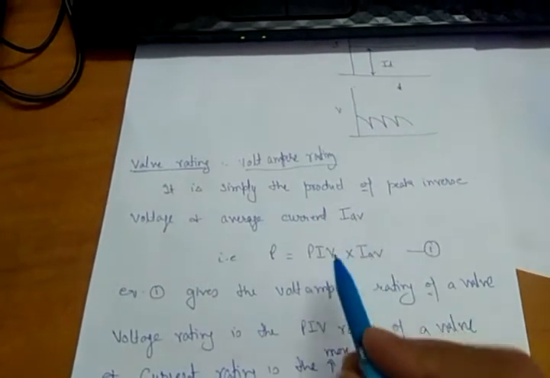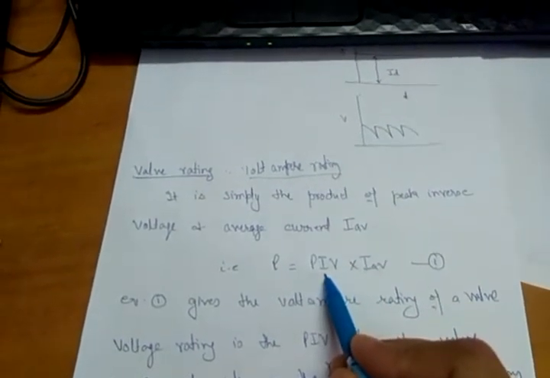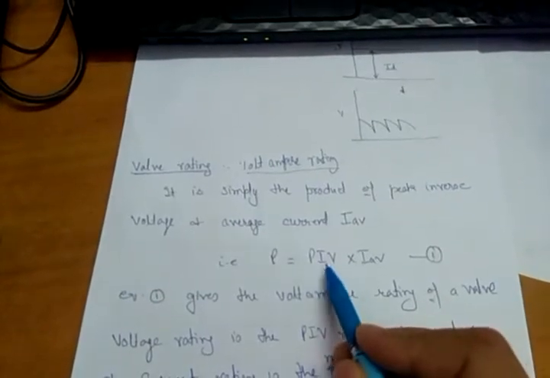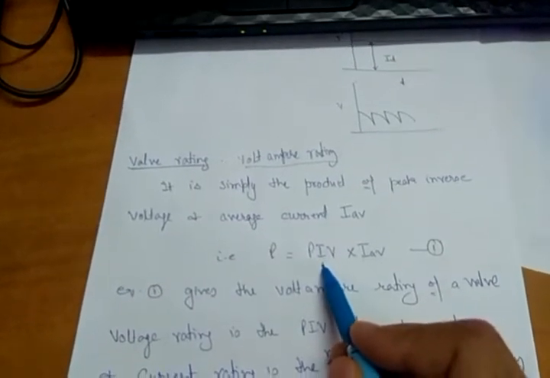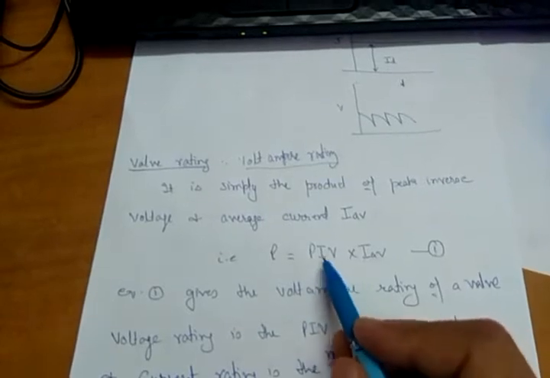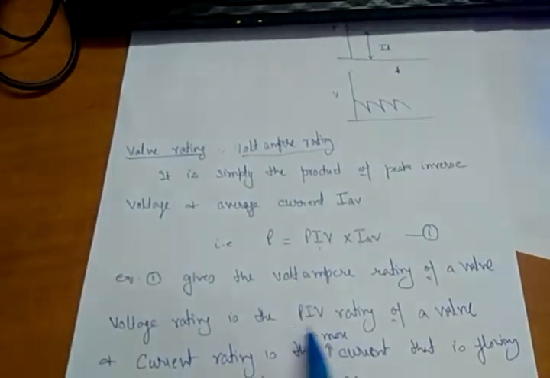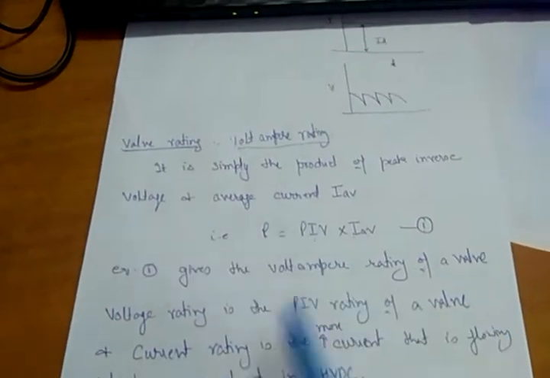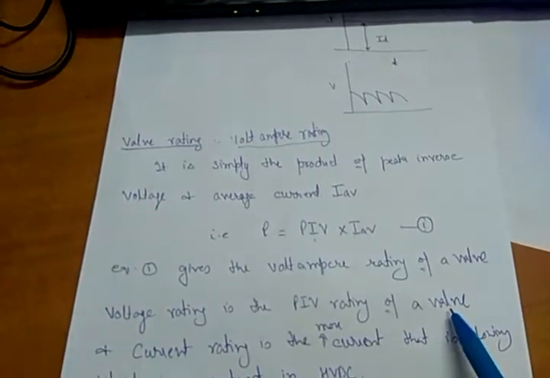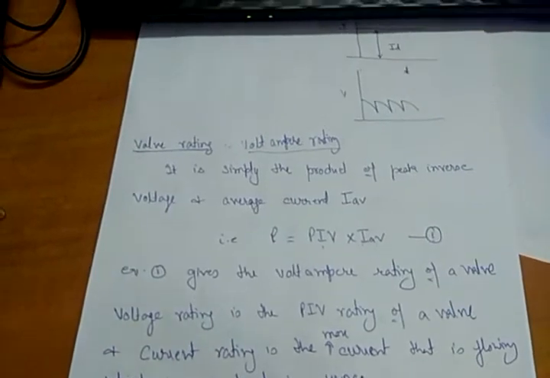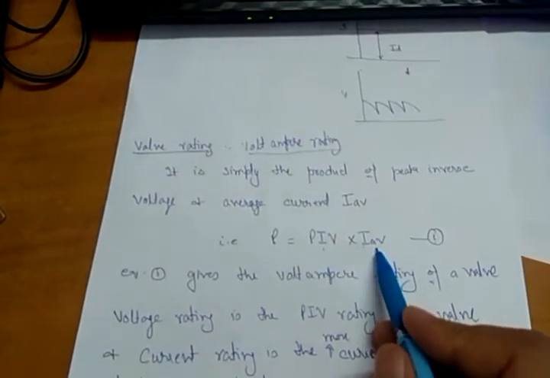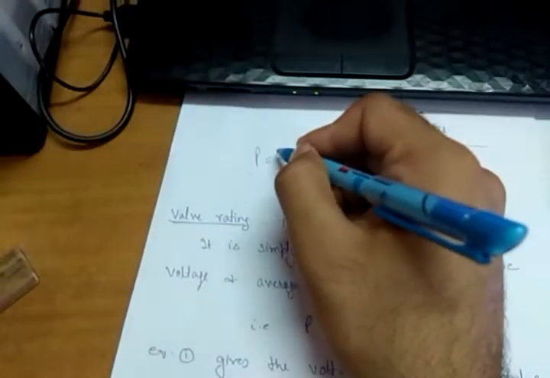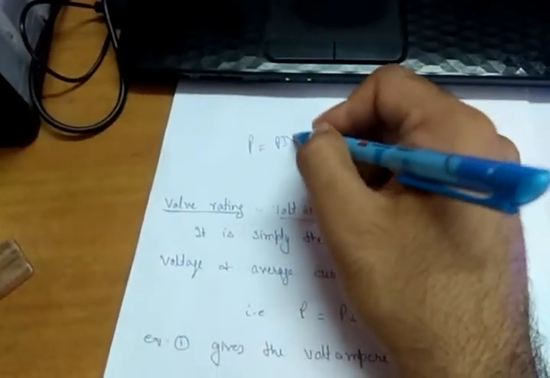The voltage rating is the PIV, the peak inverse voltage rating of the valve, and the current rating is the maximum current. This average current is not the current rating. Power rating is PIV into I average.